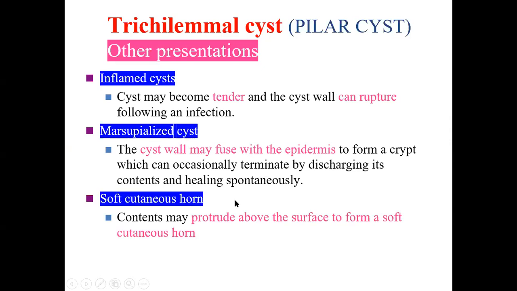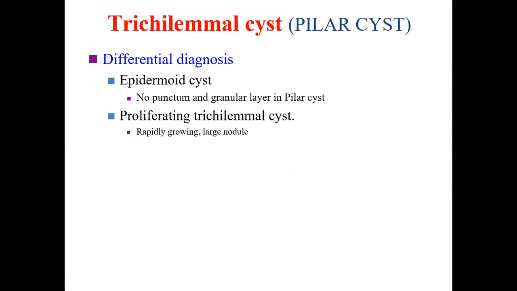There is a soft cutaneous horn formation at times. Content may protrude above the surface to form a soft cutaneous horn. Differential diagnosis, as we already mentioned, is from epidermoid cyst, but this tricholemmal cyst doesn't have the punctum, and it doesn't have the granular layer in pilar cyst. Proliferating tricholemmal cyst we will discuss later, but this condition presents as a rapidly growing large nodule.